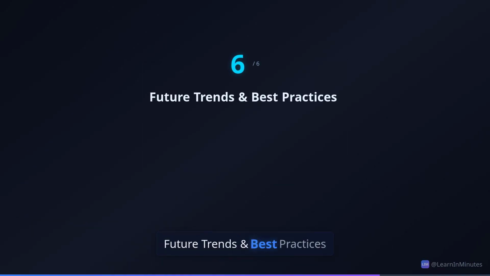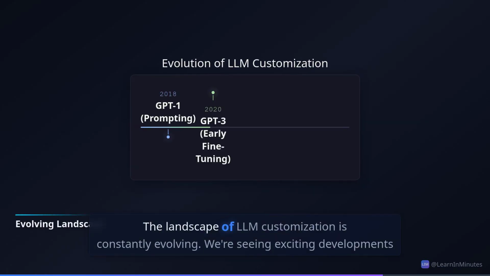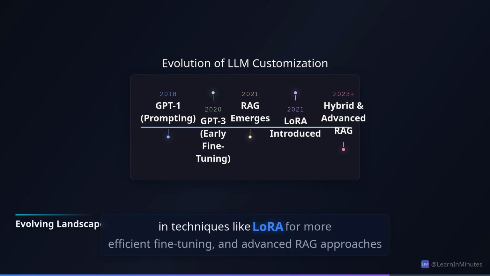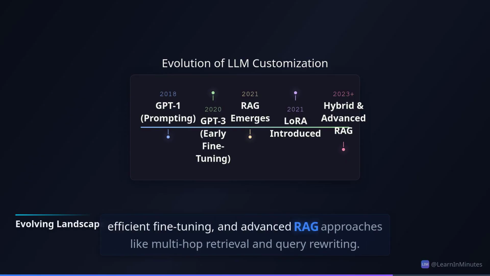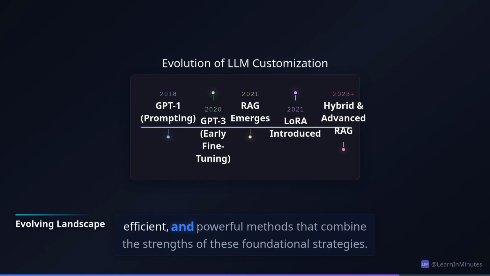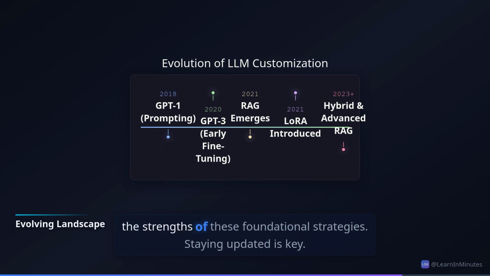Future trends and best practices. The landscape of LLM customization is constantly evolving. We're seeing exciting developments in techniques like LoRA for more efficient fine-tuning and advanced RAG approaches like multi-hop retrieval and query rewriting. The trend is towards more accessible, efficient, and powerful methods that combine the strengths of these foundational strategies.